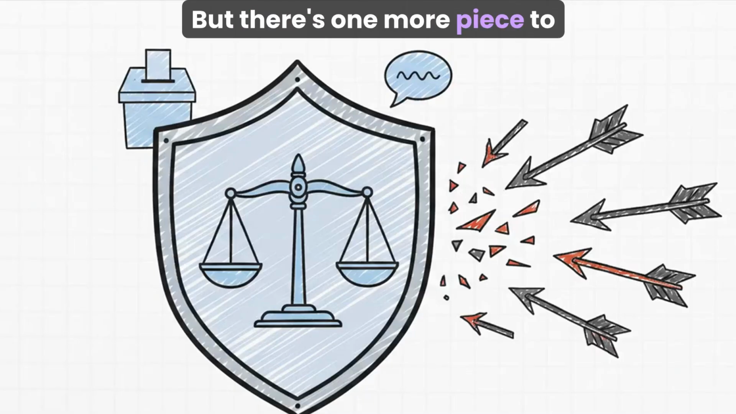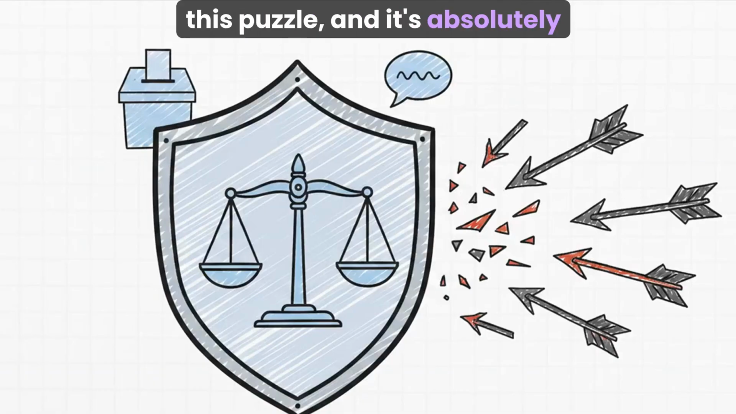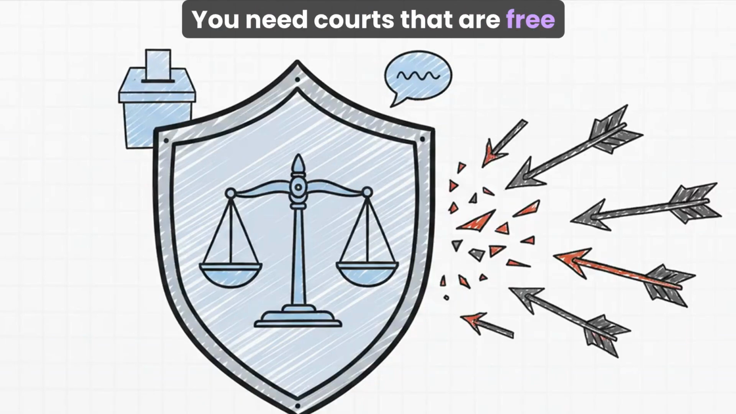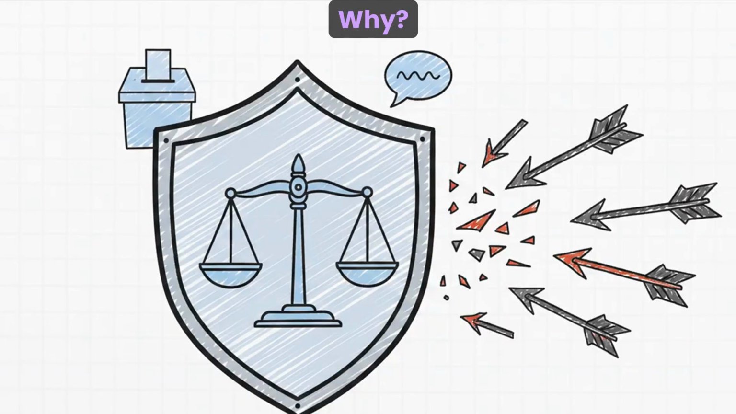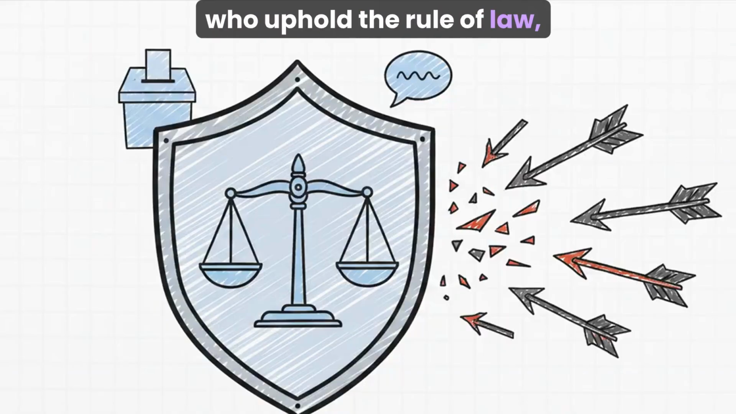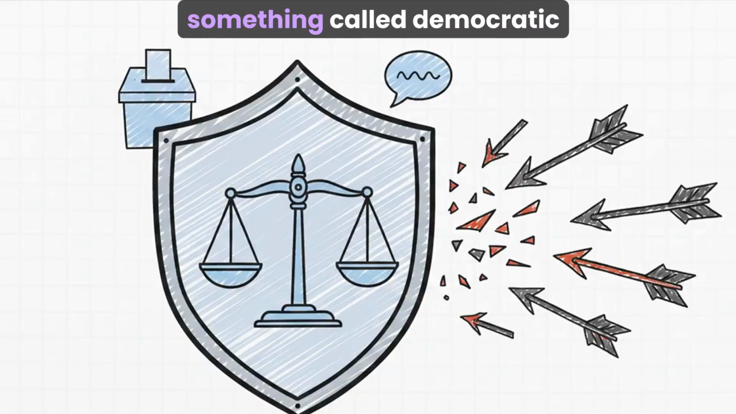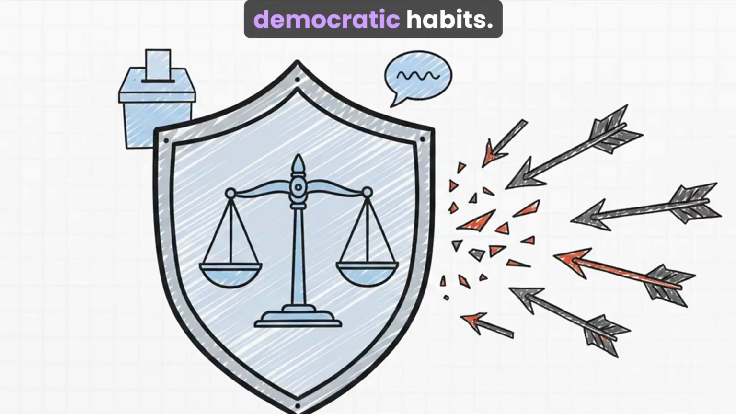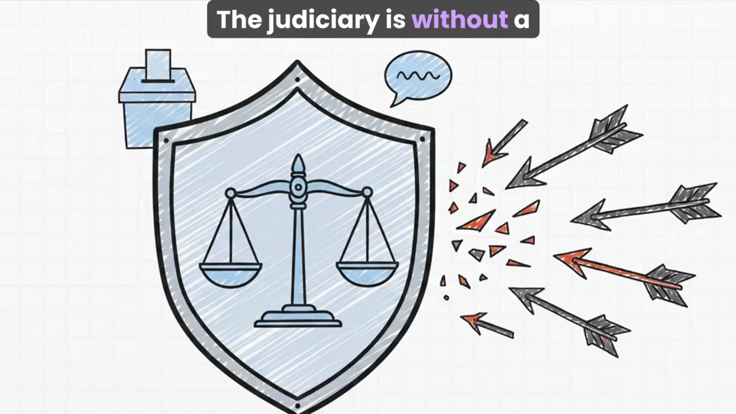But there's one more piece to this puzzle, and it's absolutely critical. As countries try to become more democratic, you need an independent judiciary. You need courts that are free from political pressure. Why? Because they're the ones who uphold the rule of law, protect our rights, and stop something called democratic backsliding, which is when a country starts losing those democratic habits. The judiciary is, without a doubt, the guardian of the whole system.